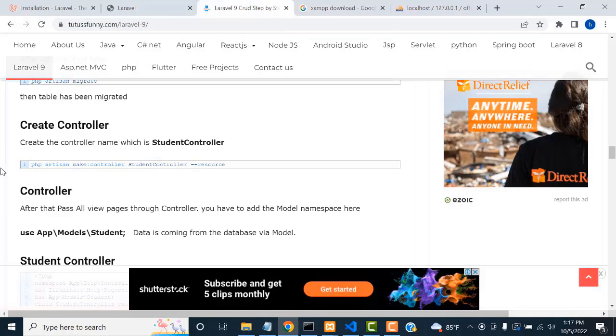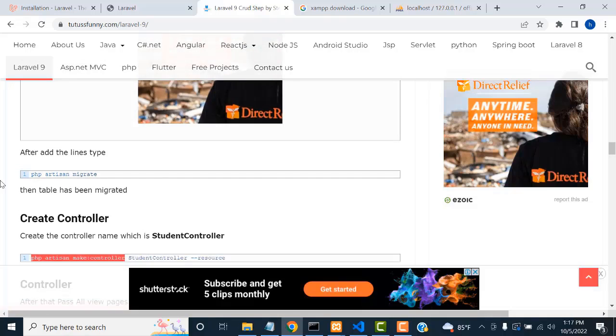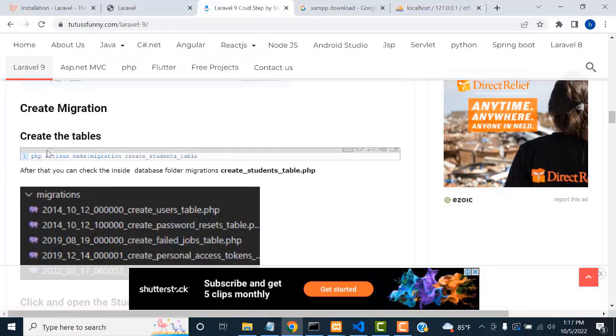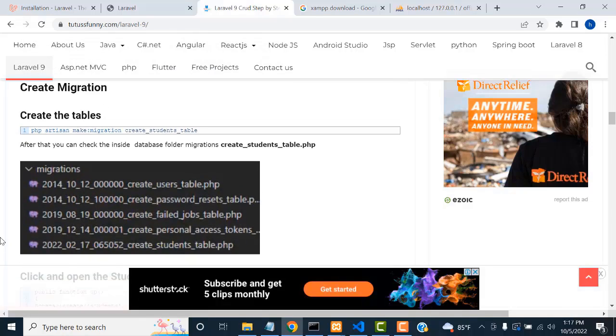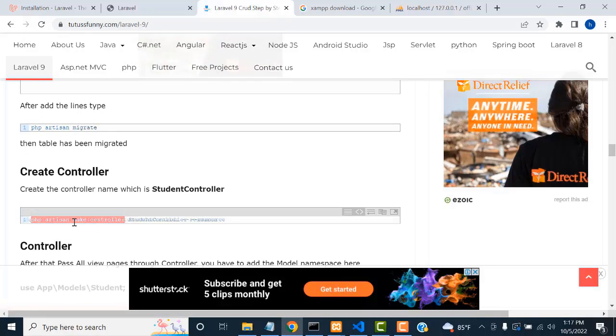Okay, now we have created the database and table. After that we have to create the controller. So first we have to create a controller. How to create a controller? You have to run this command: php artisan make controller. It's the same thing as how we created the migration at first. If you have learned that, the same thing: php artisan make. This time we have to write a controller.